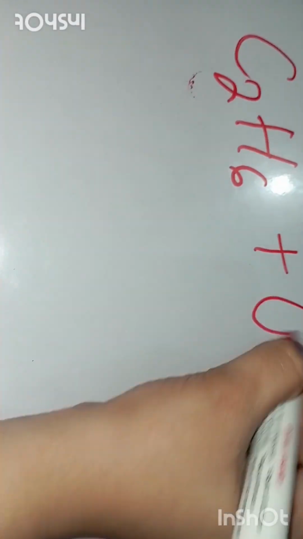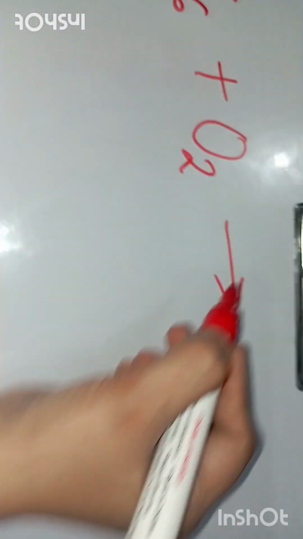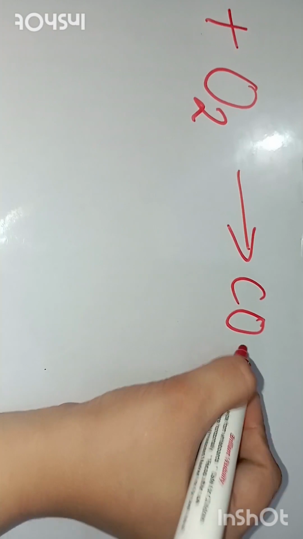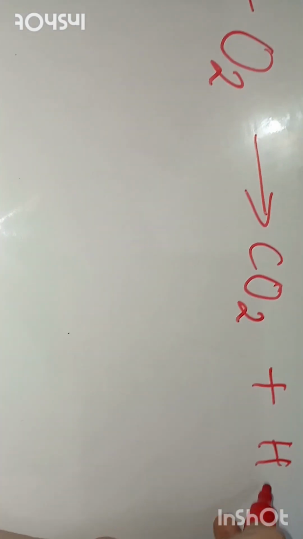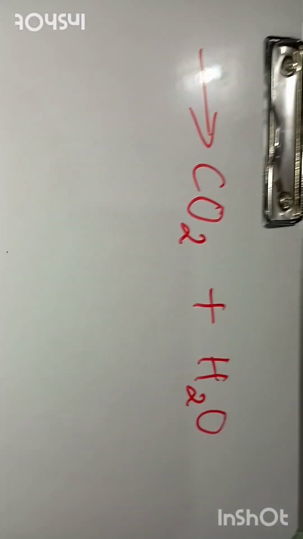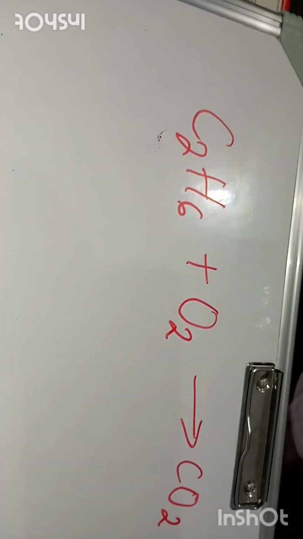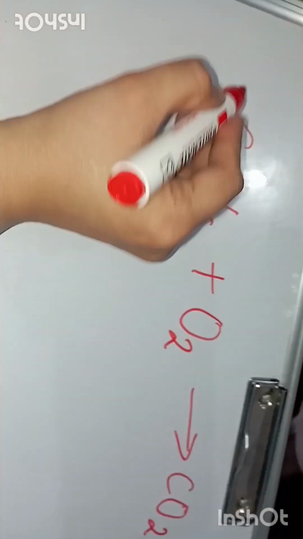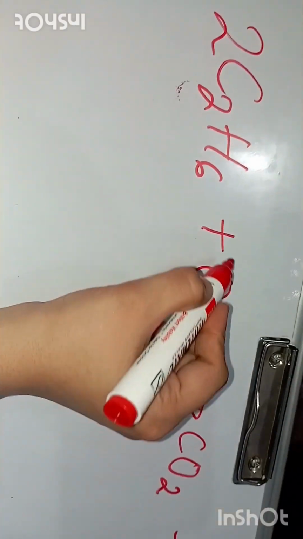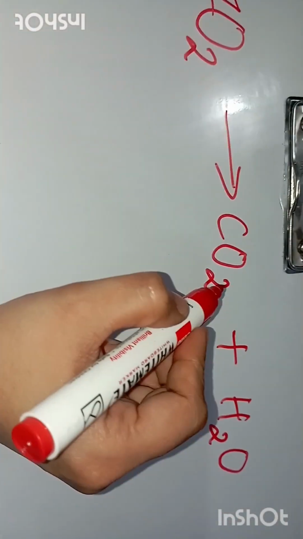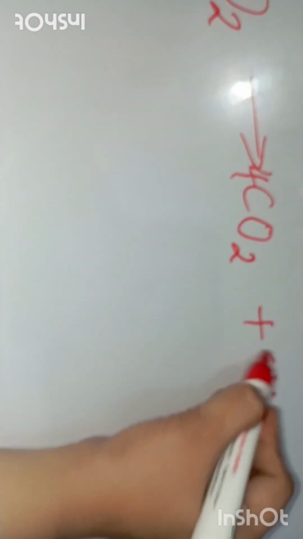C2H6, ethane, is burning in the presence of oxygen. Oxygen supports combustion, and what is it producing? As I told you, carbon dioxide and water vapor are produced on burning of all hydrocarbons. Now you have to balance this equation. I have told you how to balance it. You have already studied. So 2C2H6 plus 7O2 will give 4CO2 and 6H2O.